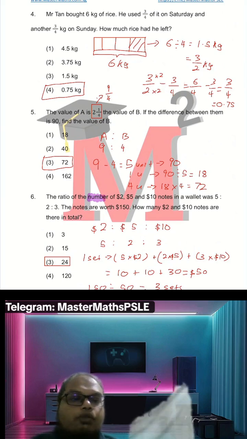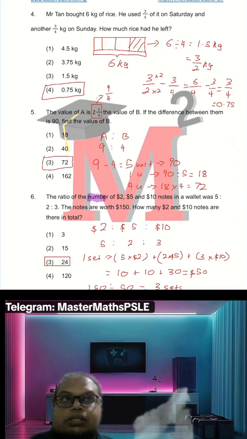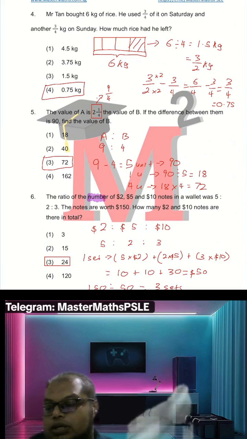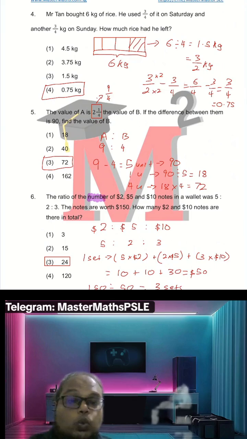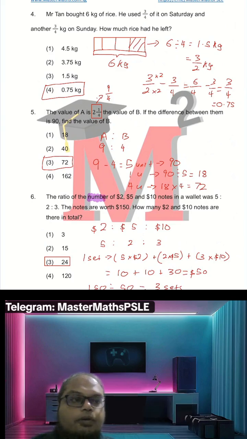Okay, so firstly, I remember the question just now. We cannot just simply add the 5 plus 2 plus 3 to become 10. Cannot. Okay, because in a way they're asking for the value. The value is also not made up of simply taking the quantity of the $2 plus the quantity of the $5 plus the quantity of $10.